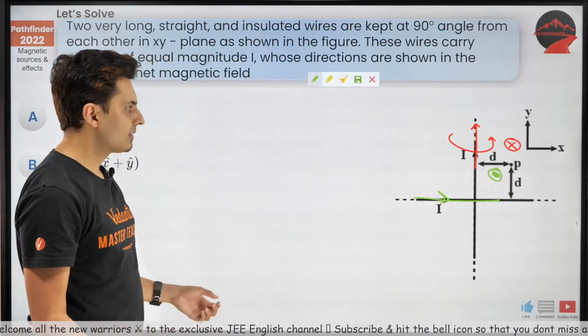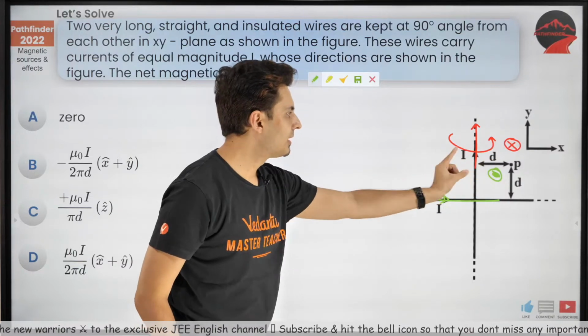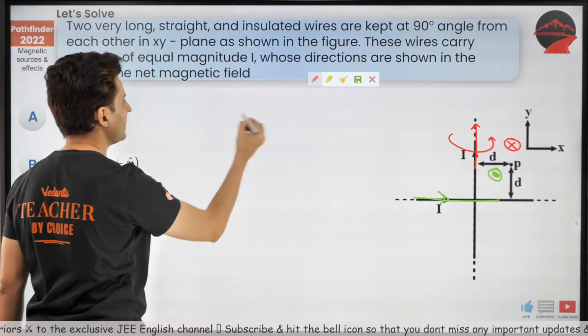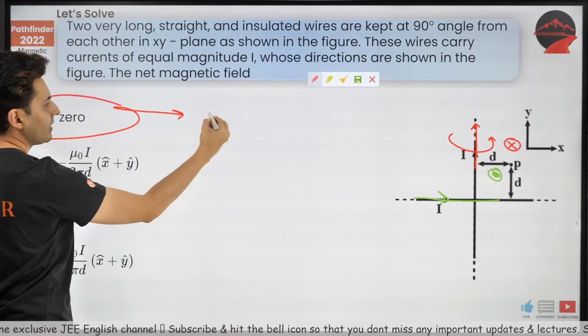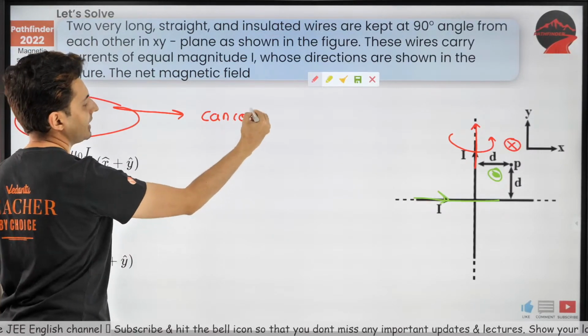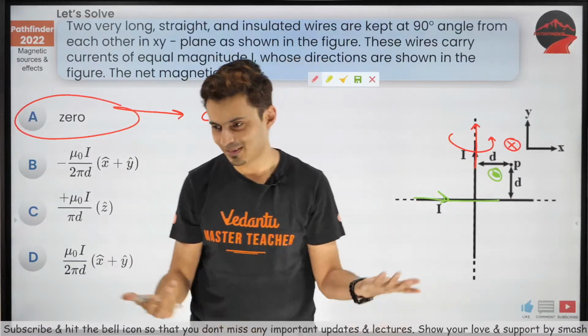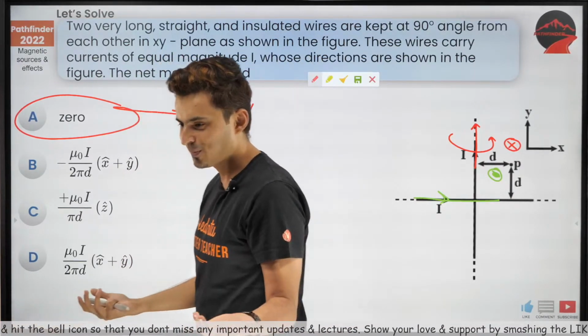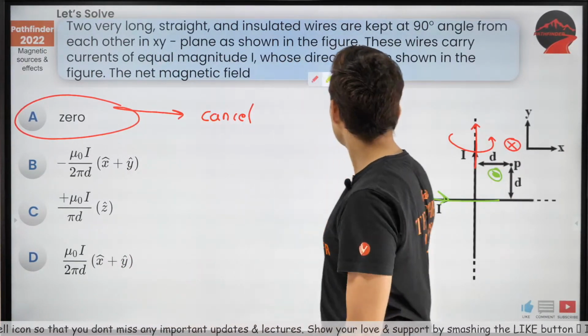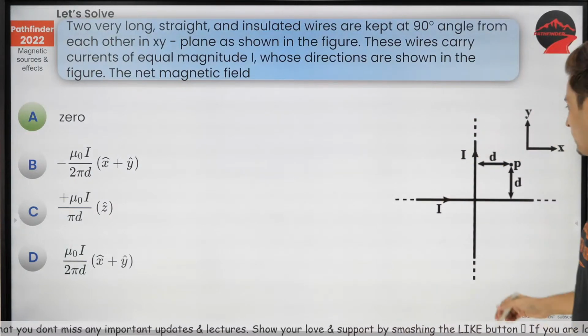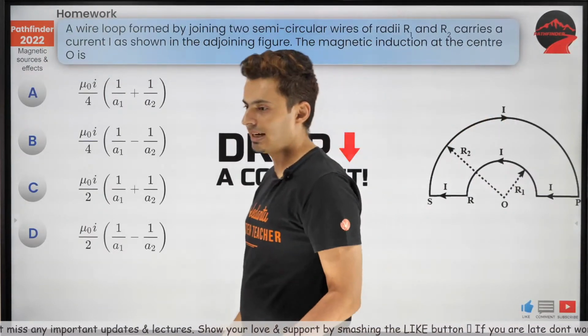Now the best part is the distances are same, currents are same. Obviously they will cancel, guys. Because current is same, directions are different, distances are also same. That's it. So understand this. Hence the answer is 0. As simple as that. Else they would have got added up.